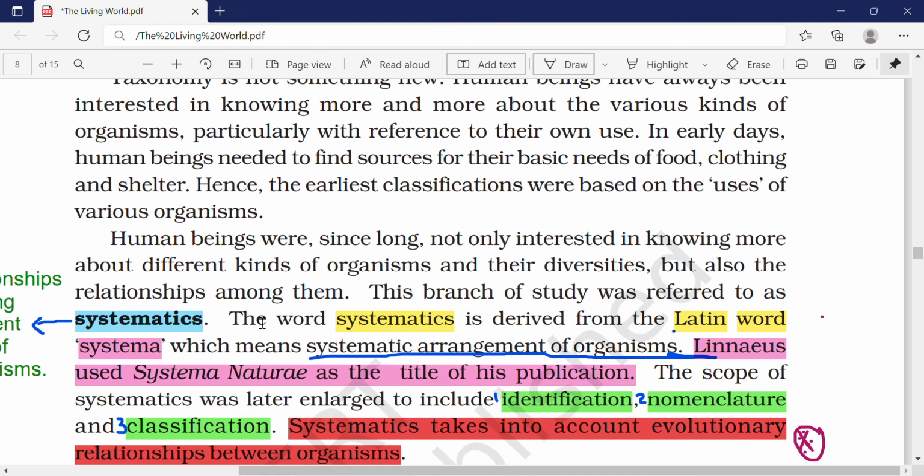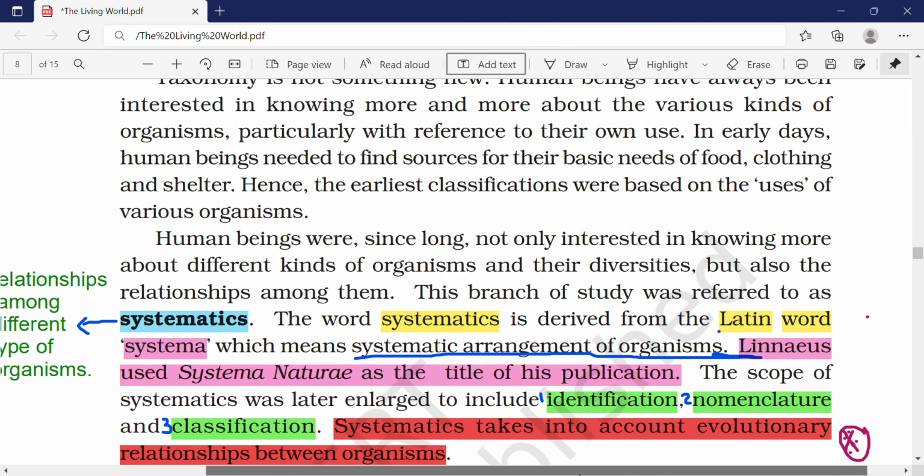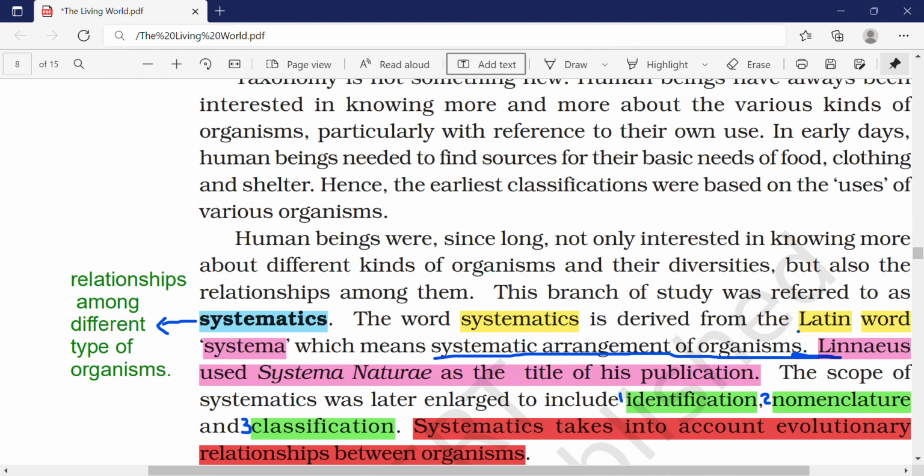But now we have become more knowledgeable, so we have changed our perspective. Human beings were for a long time not only interested in knowing more about the different kinds and their diversity, but also the relationship among them. So we were not only interested in knowing about the organism, but also in knowing how they were related to each other. This is called systematics. What is systematics? Systematics is the relationship among different types of organisms. This is important. You have to learn what is systematics.